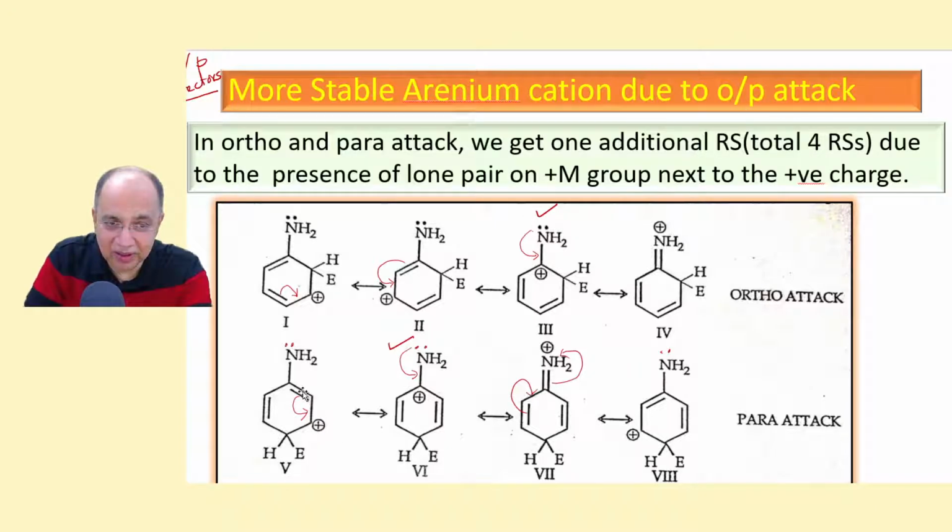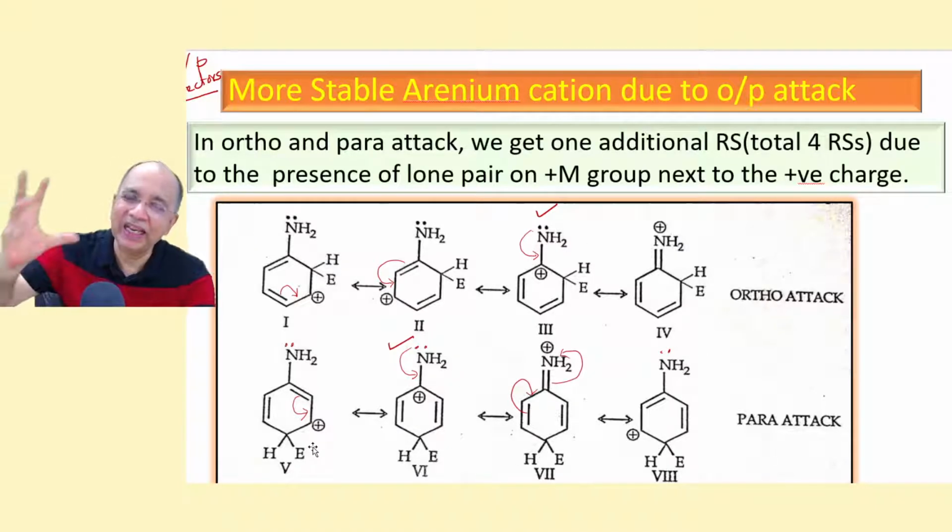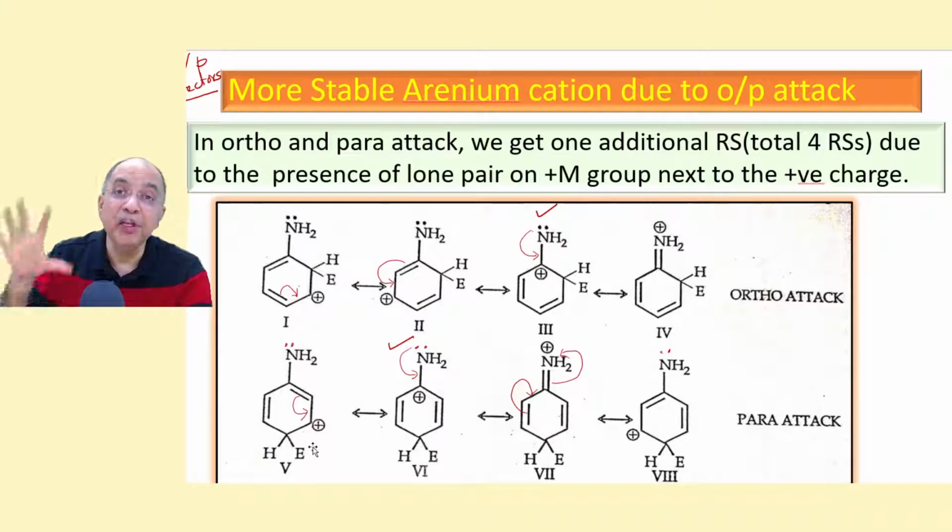Plus comes here, then this comes here, plus charge here, and then again this one gives rise to a new resonance structure, pattern 3. Then this one, same thing. So because of the additional resonance contribution, more resonance stability is achieved by ortho and para attack, it happens. Ortho para attack happens and you get predominantly ortho para products, not meta.